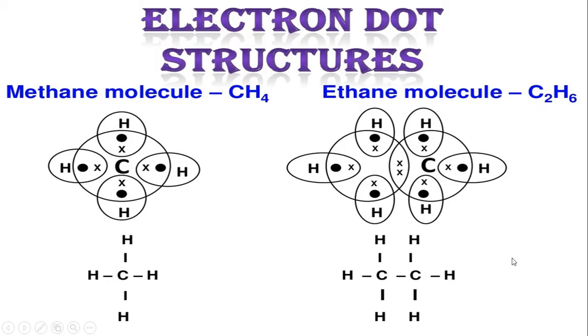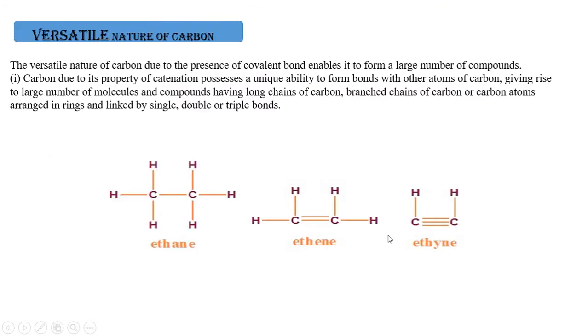So naming of compounds, we will study later. How is it named ethane? Because carbon is 12. We will learn it later on. Okay. Now the versatile nature of carbon. Two important points about the versatile nature.